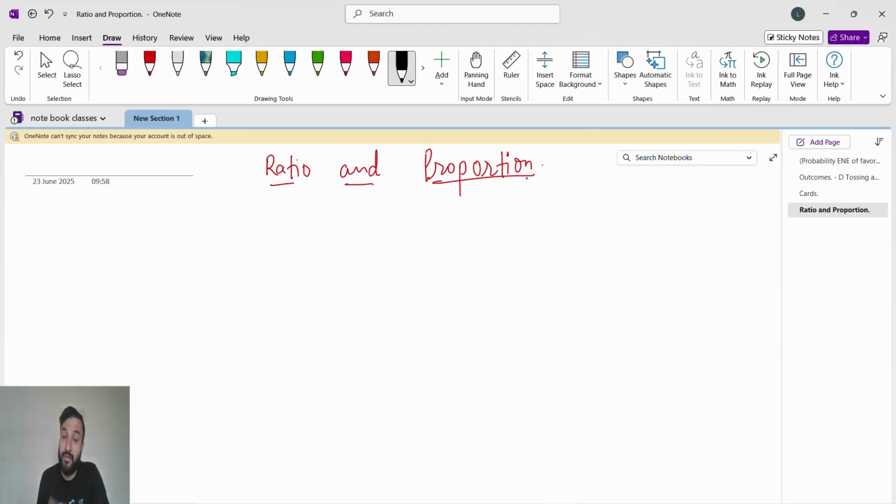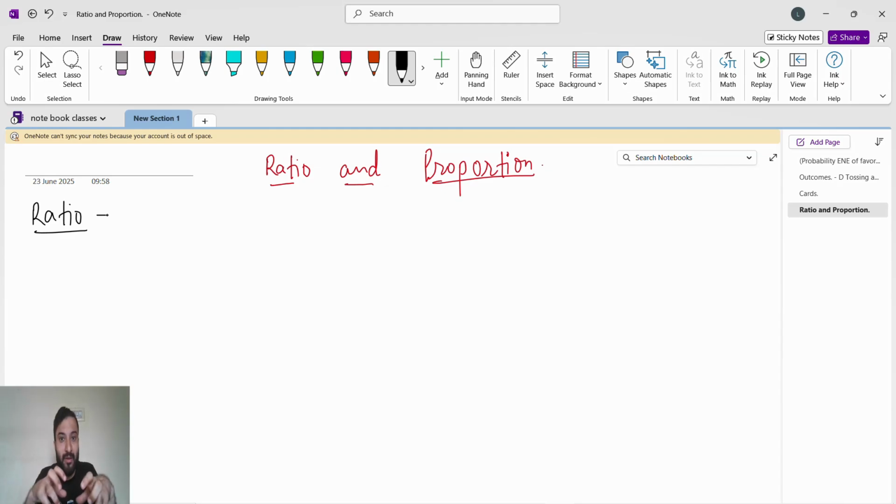So ratio and proportion. Here we have two topics, the ratio and the proportion. First of all, we will start with the ratio. What is this ratio? If I talk in a general way, if you are sitting in a class with 50 students, and you see that 35 are boys and 15 are girls, you will see that the ratio of boys is more as compared to girls. So this is what we compare. Ratio means what?